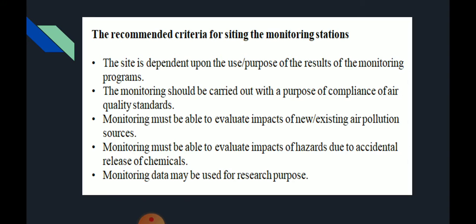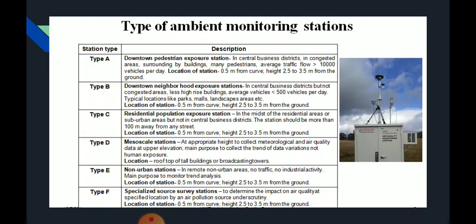Next one is the recommended criteria for siting the monitoring stations. The site depends upon the use and purpose of the results of the monitoring programs. The monitoring should be carried out with the purpose of compliance with air quality standards. Monitoring must be able to evaluate impacts of new and existing air pollution sources, and impacts of hazards due to accidental release of chemicals. Monitoring data may be used for research purposes.